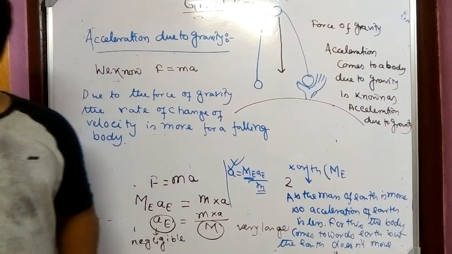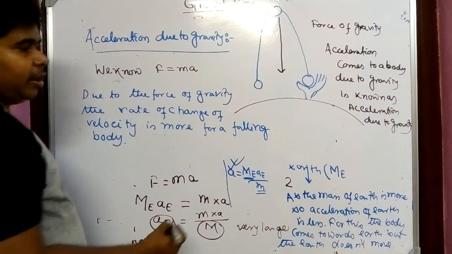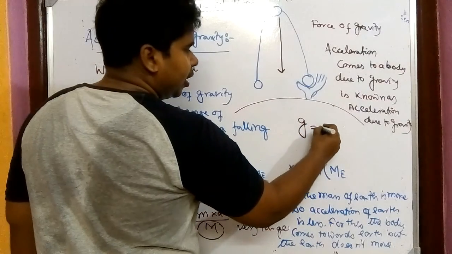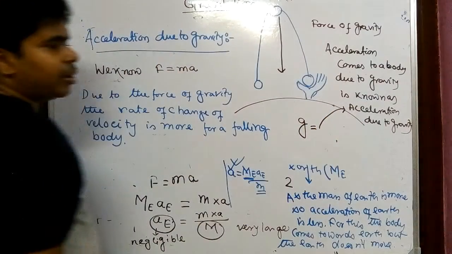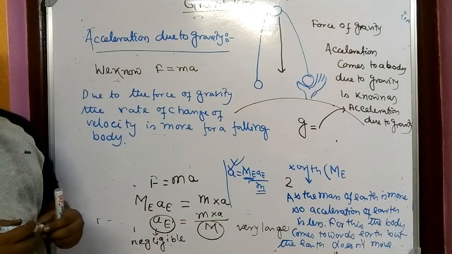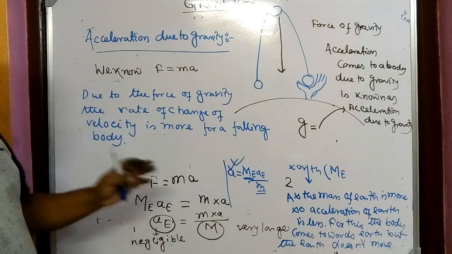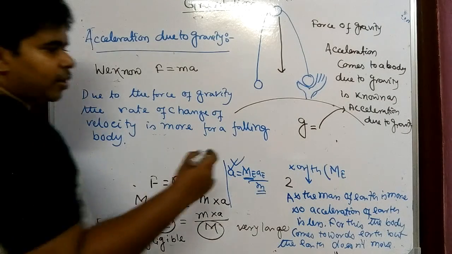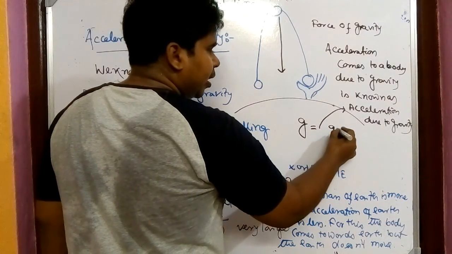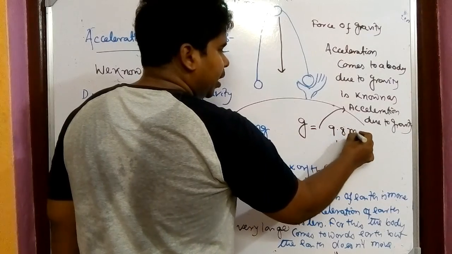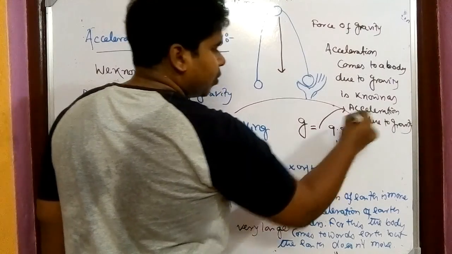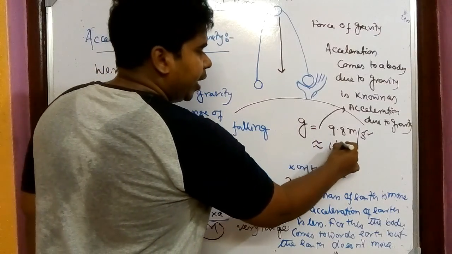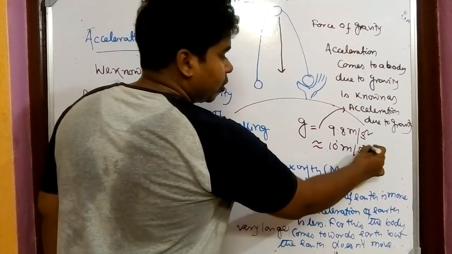Acceleration due to gravity is denoted by small g. What is its value? The value of small g is 9.8 meter per second square, or nearly we can take it as 10 meter per second square.